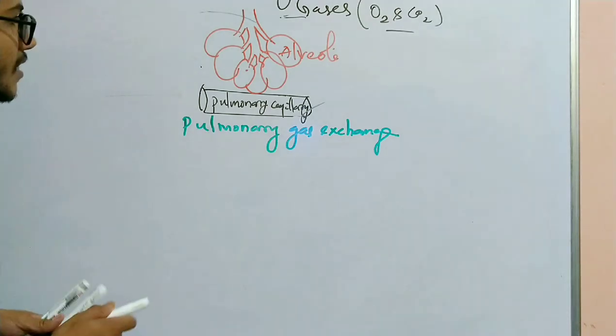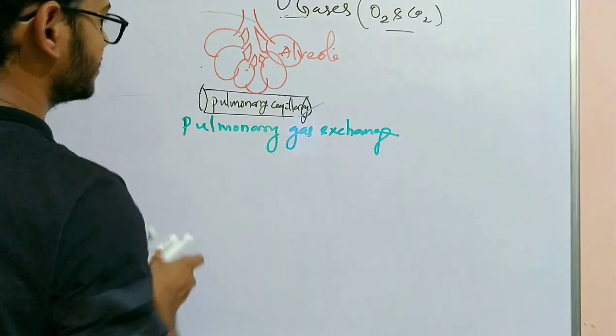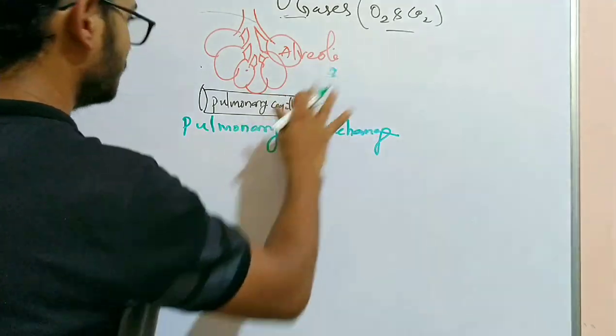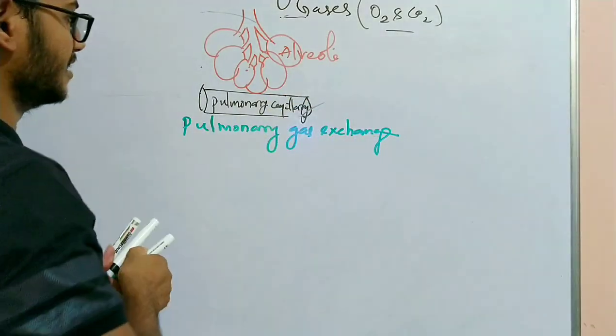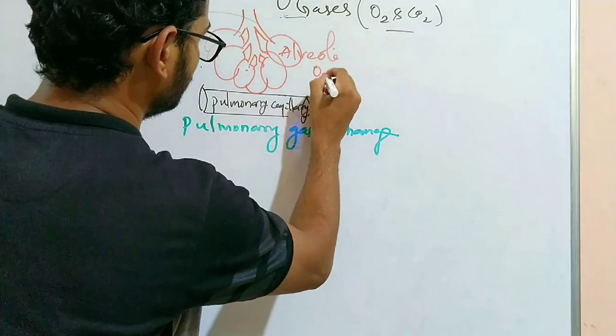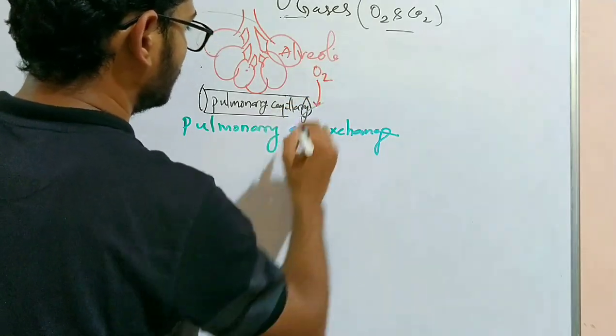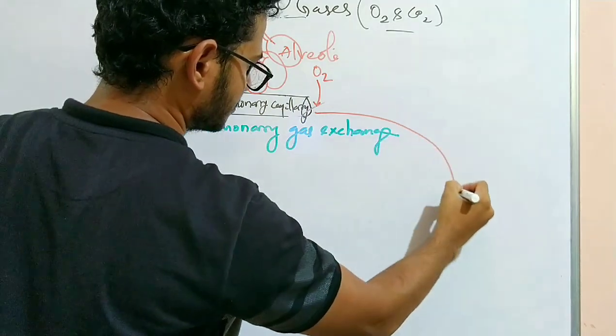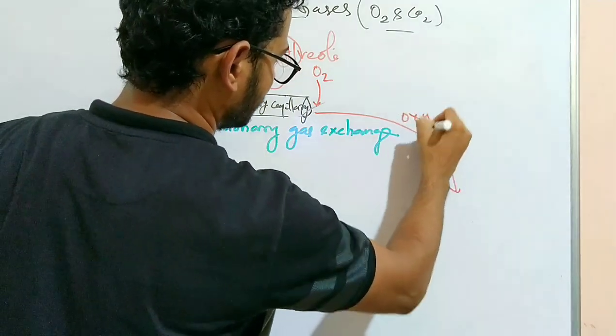After getting oxygen from the alveoli, the oxygen will diffuse into the blood capillary. So by taking oxygen, it becomes oxygen-rich or oxygenated blood.